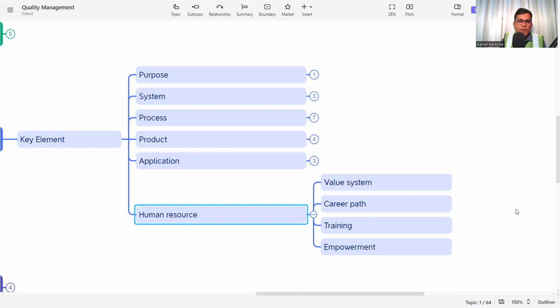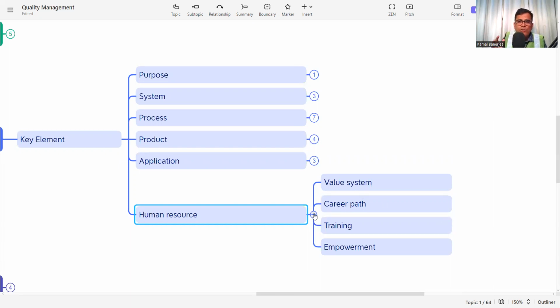Then what is the career path? Everyone is working to climb a ladder. So in the company, the career path should be mentioned, so that if they follow it, they will gain success step by step. If the career path is defined, people will get motivated, they will deliver the product, and they will engage themselves in the process.